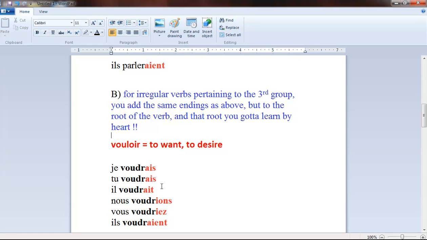Je voudrais, tu voudrais, il voudrait, nous voudrions, vous voudriez, ils voudraient. They would want. They would desire. It's conditional, remember?